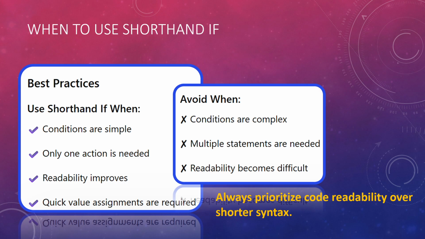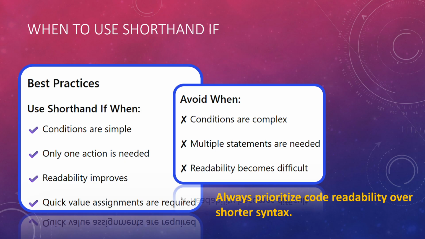So when to use the shorthand? When conditions are very simple, only a one-line action is needed, and readability improves. Quick value assignments, wherever you need quick value assignments. And please make sure that you always prioritize code readability over shorter syntax. If we try to make it more compact in a single line, it can make a mess for the next person to understand.